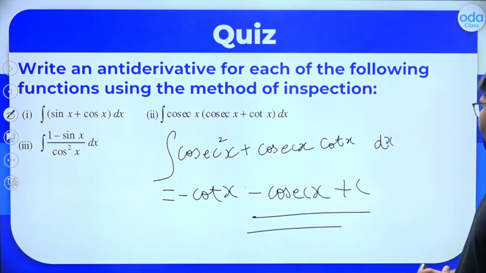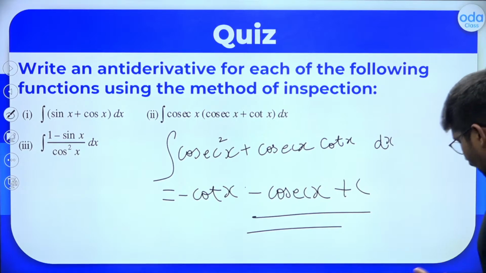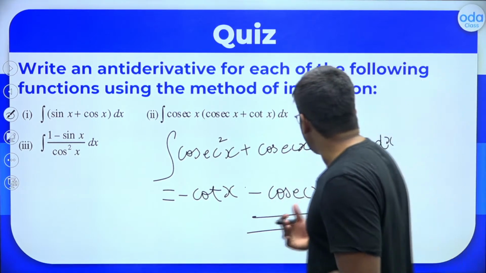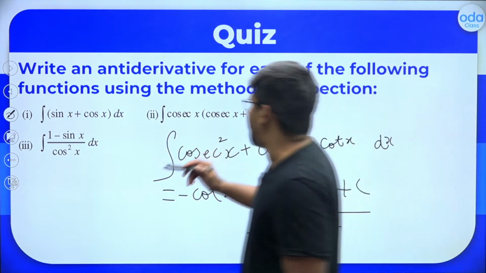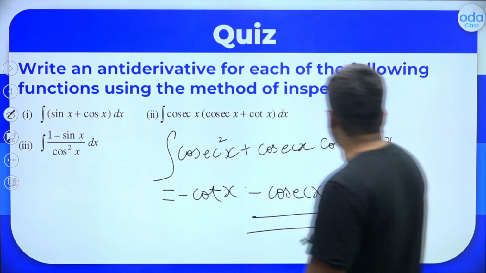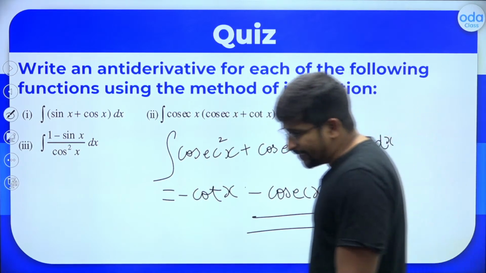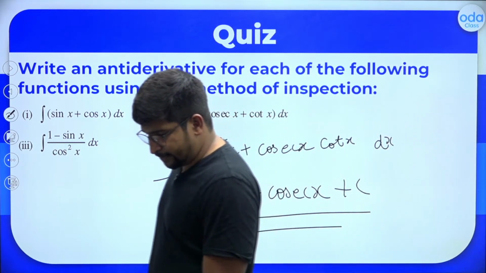Is this clear to all of you? So the integral of cosec square x is minus cot x. The integral of cosec x into cot x is minus cosec x plus c. That has to be the answer for the second question. Note it down. Then we can move on to the next question for the day.